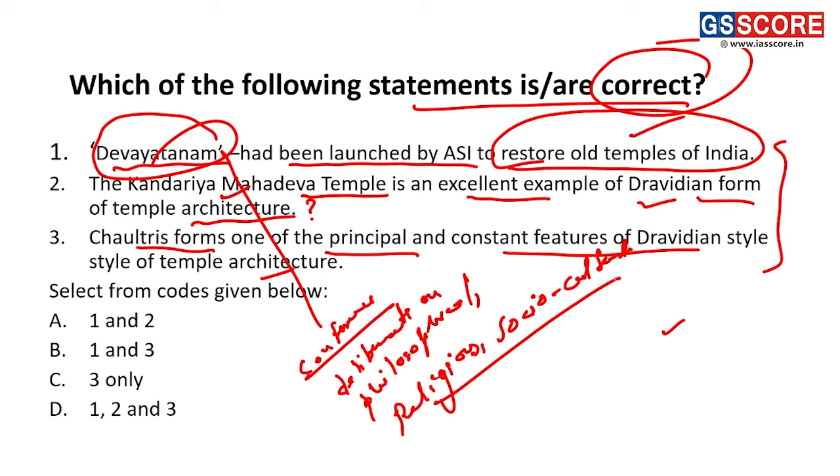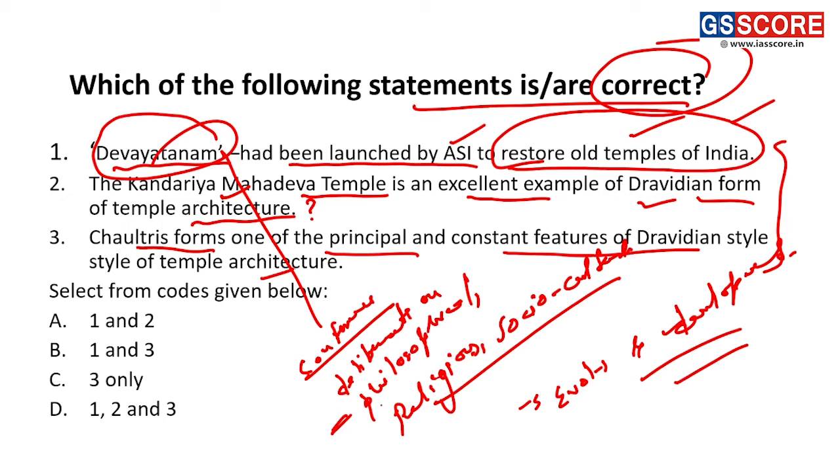So they are looking into the different aspects of temples and their ideas, and what led to their evolution, how they evolved and developed. So Devayatanam is not a program to restore old temples, but a conference launched by ASI to deliberate upon the ideas behind temple building and the various forms of architecture, their evolution and development. Fine. So the first statement is not correct here.